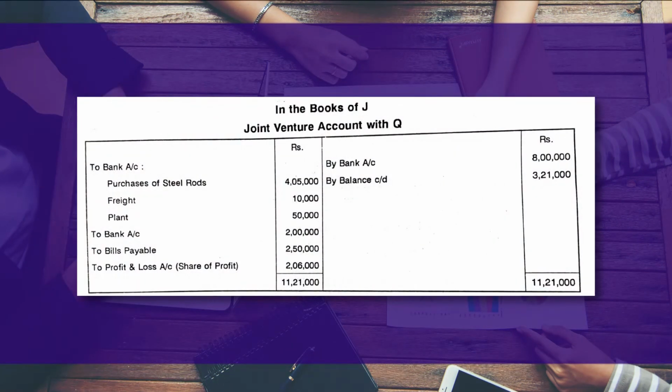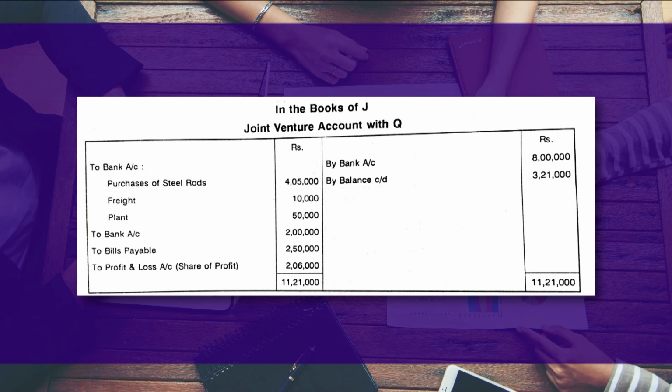Now in the books of J, joint venture with Q. We can easily see that the Q account was settled by taking 8 lakh rupees from the company, and this is the balancing figure 3,21,000. So total is 11,21,000. Here J has purchased steel rods of rupees 4,05,000. He has incurred rupees 10,000 as expenses, which is mentioned in the question, and J has also bought a plant worth rupees 50,000, which is mentioned in the question.